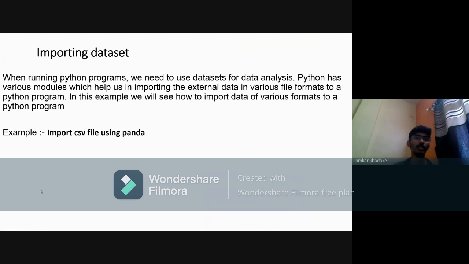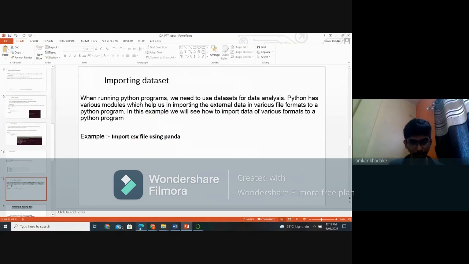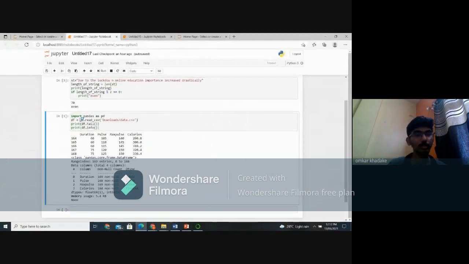The next is importing data. When running a program, we need a data set for data analysis. Python has various modules which help to import external data in various file formats into a Python program. In this example, we are going to study various formats of data imported into a program. So this is about a data set, and here we are going to see an example of importing a CSV file using pandas.